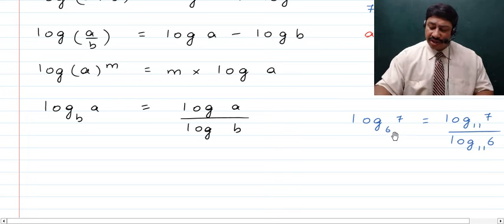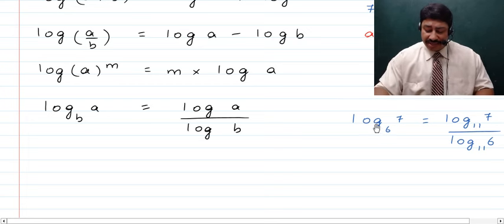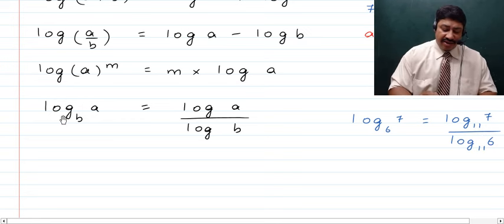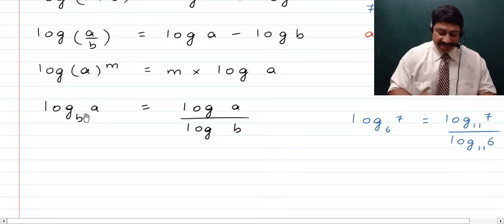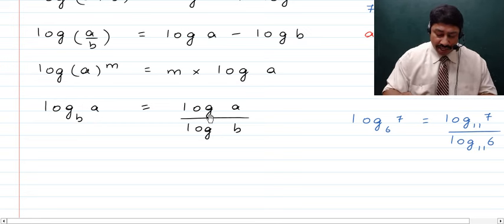So here we have this log base change formula, where 6 no more remains the base, but the base becomes 11, right? So if you have log of a to the base b, then this base can be changed by writing this as log a to some base divided by log b to the same base.